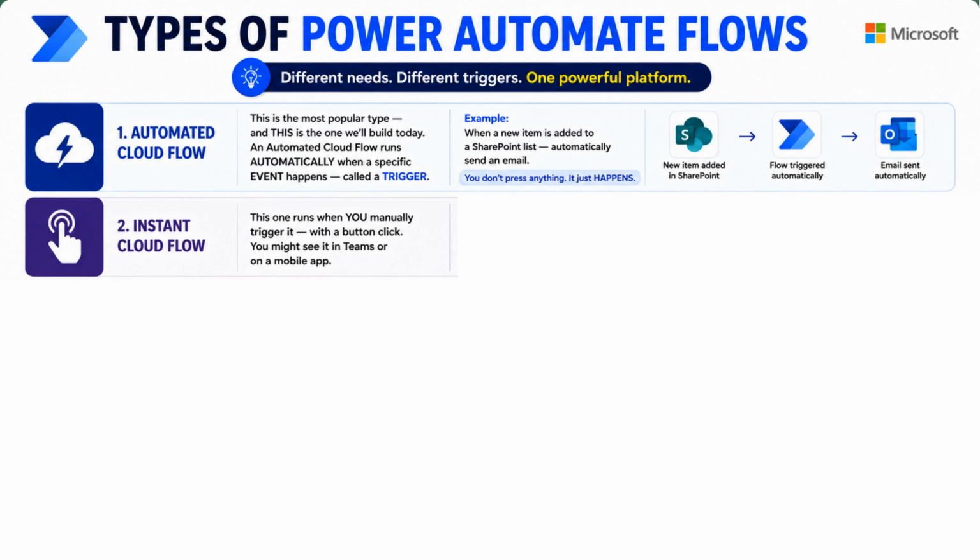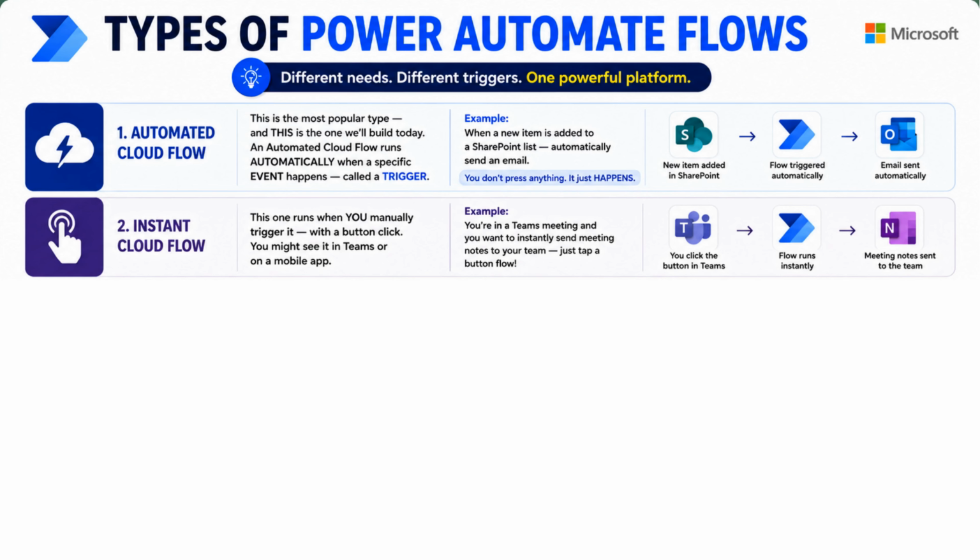Second, Instant Cloud Flow. This one runs when you manually trigger it with a button click. You might see it in Teams or on a mobile app. Tap a button, run the flow immediately. Example, you are in a team meeting and you want to instantly send meeting notes to your team members. Just tap a button, the flow runs immediately.